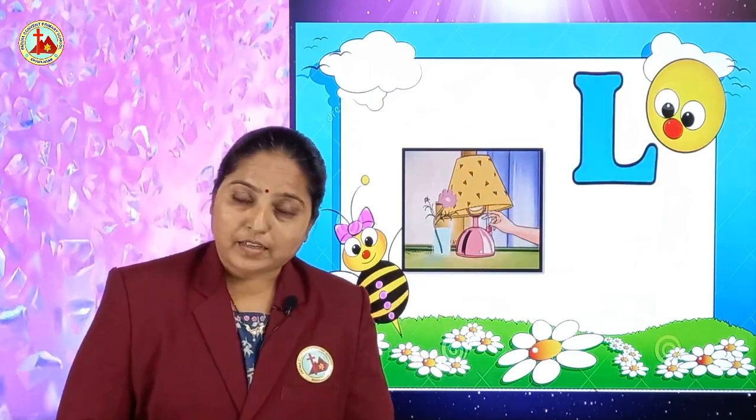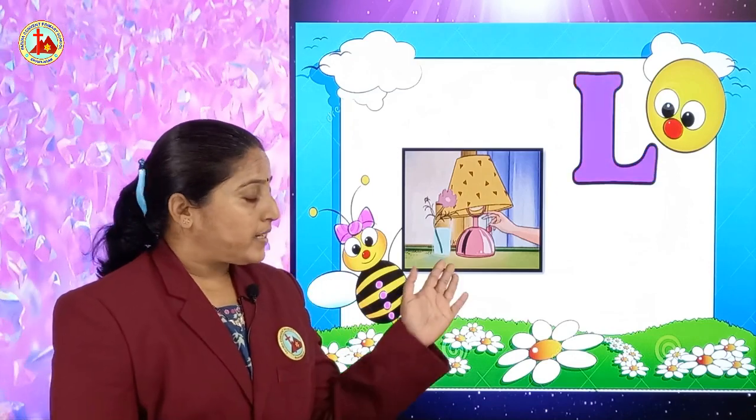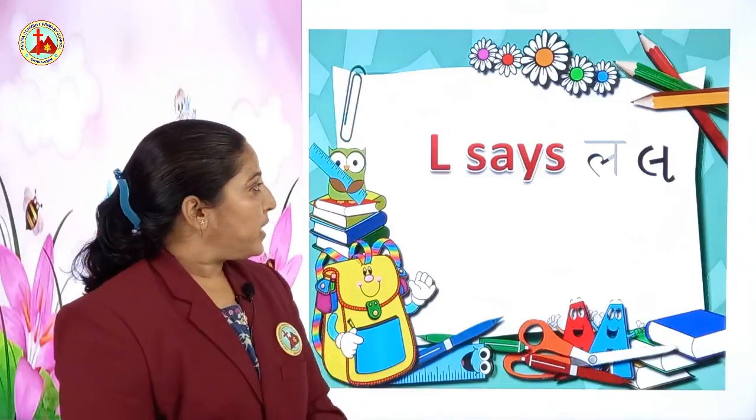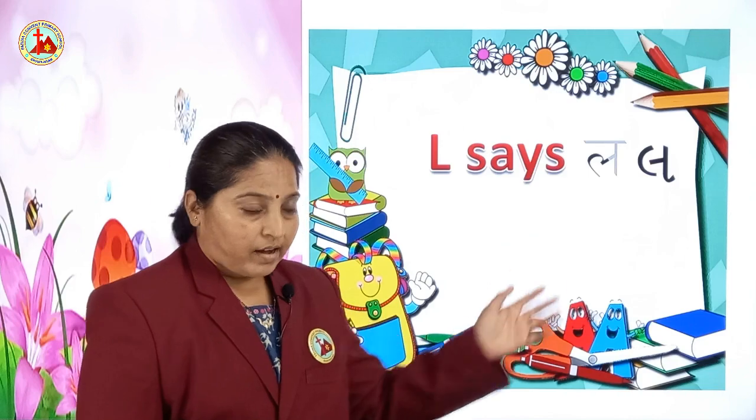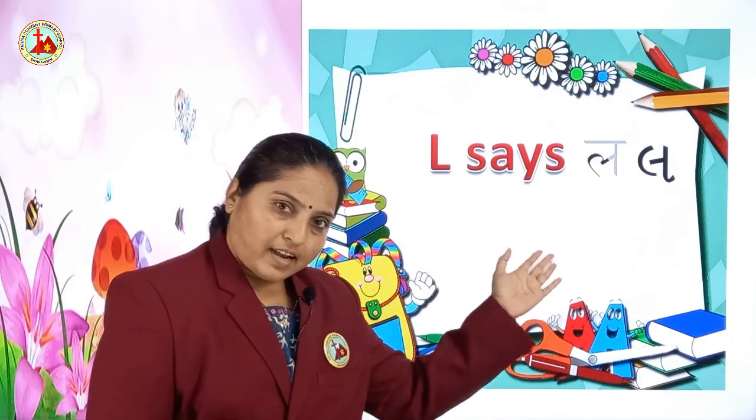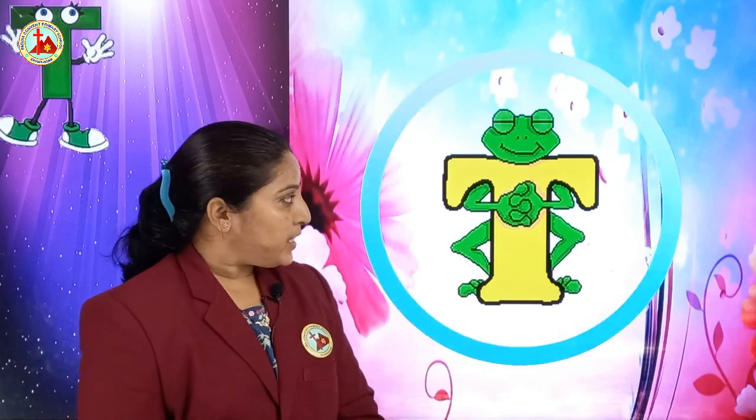Lamp, lotus, lion. These all words start with letter L. So, L is the sound of letter L. So, you have to say L says L. Now, next letter we have learned, that is T.